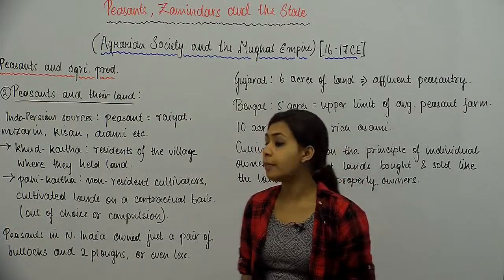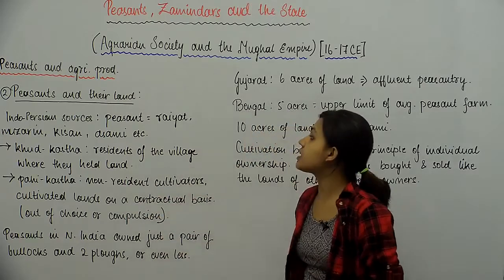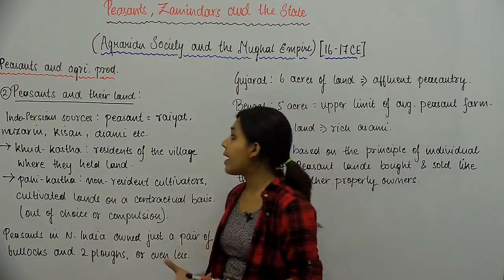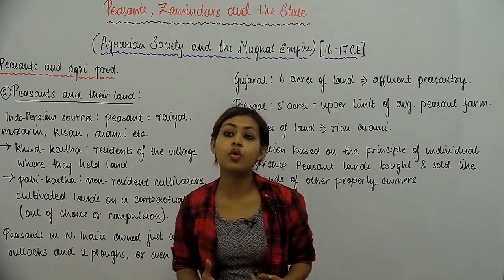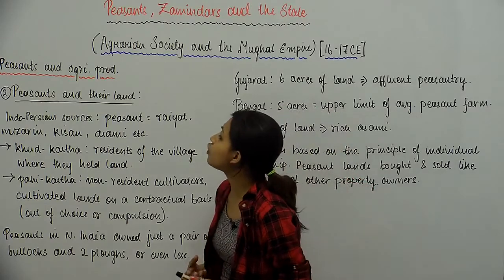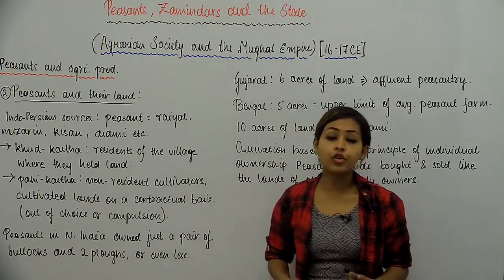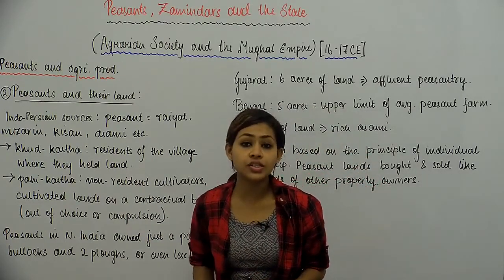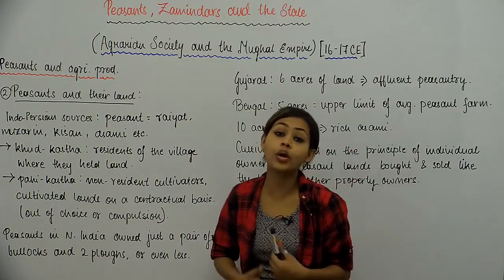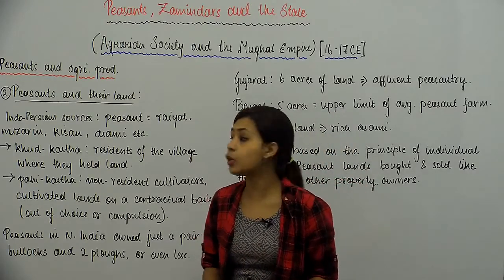Moving on in this chapter, today we see the second topic under peasants and agricultural production. तो हमने इसके पहले वीडियोस में peasants और agricultural production को a little bit of detail में discuss किया है, a bit briefly हमने इसको discuss किया है. इसका पहला topic जो हमने पढ़ा था, it was about the kinds of sources that we have from where we derive our knowledge about the peasantry or about the agrarian society that existed during the Mughal period.